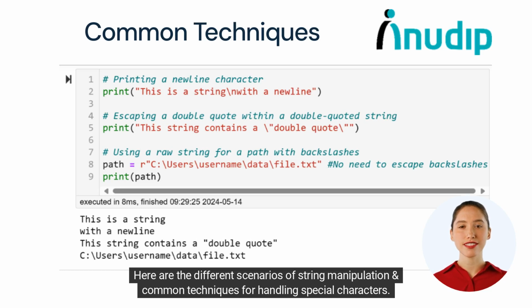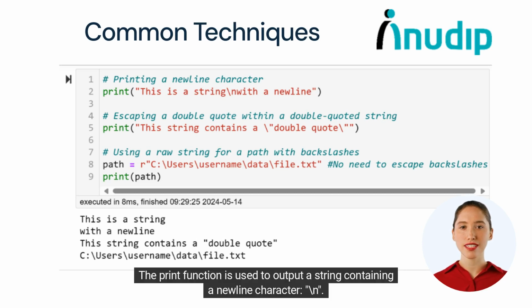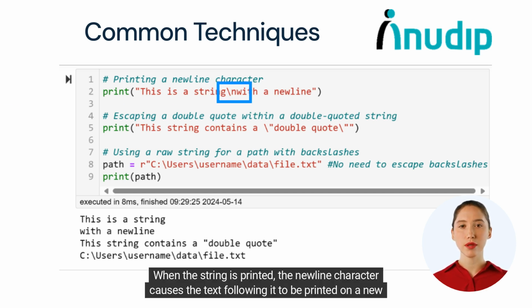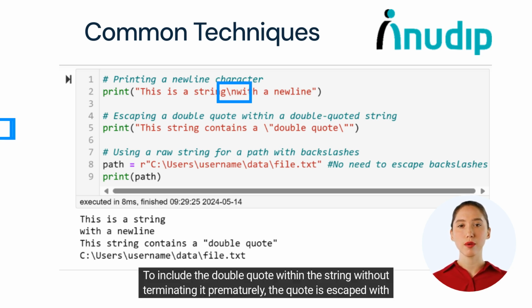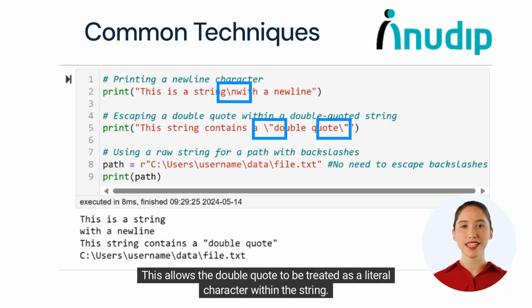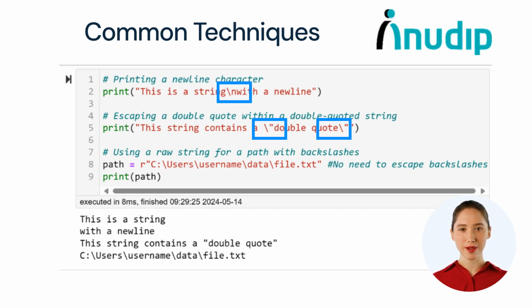Here are the different scenarios of string manipulation and common techniques for handling special characters. The print function is used to output a string containing a new line character, \n. When the string is printed, the new line character causes the text following it to be printed on a new line. To include the double quote within the string without terminating it prematurely, the quote is escaped with a backslash. This allows the double quote to be treated as a literal character within the string.